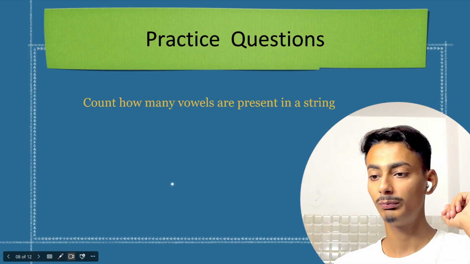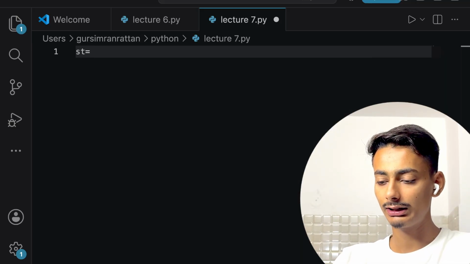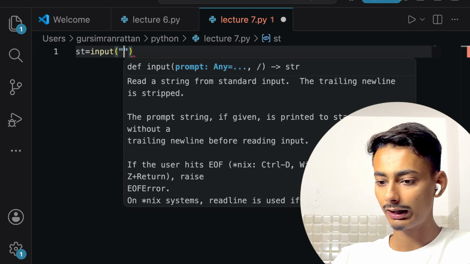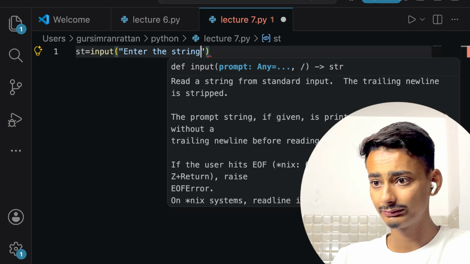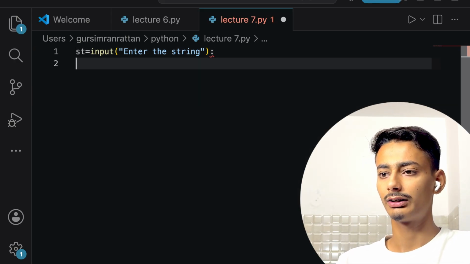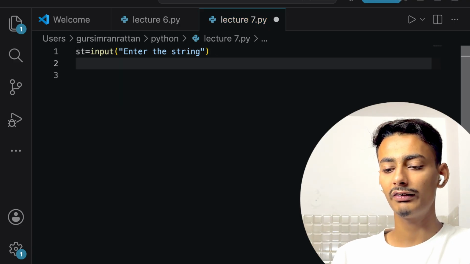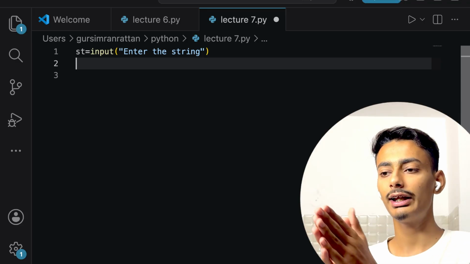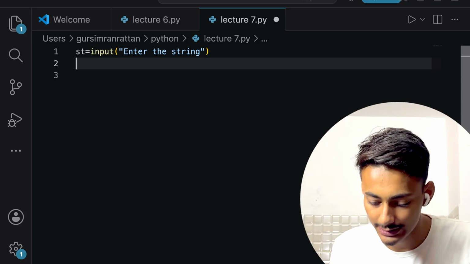Now what we will be doing is first we will be taking st as an input, saying enter the string. First we have taken any string st as an input. We have taken any string as an input and we have stored it inside a variable named st.